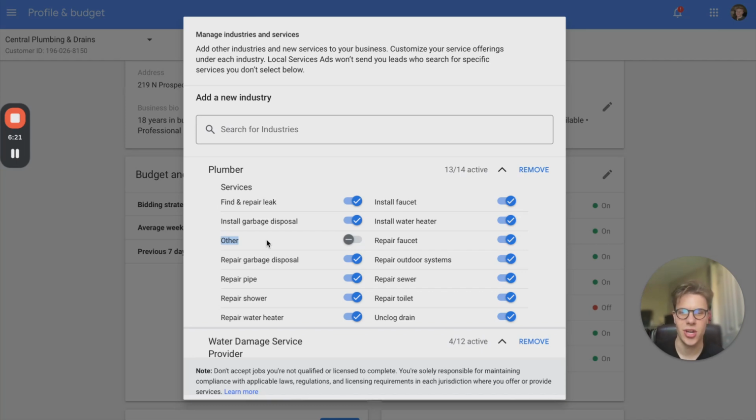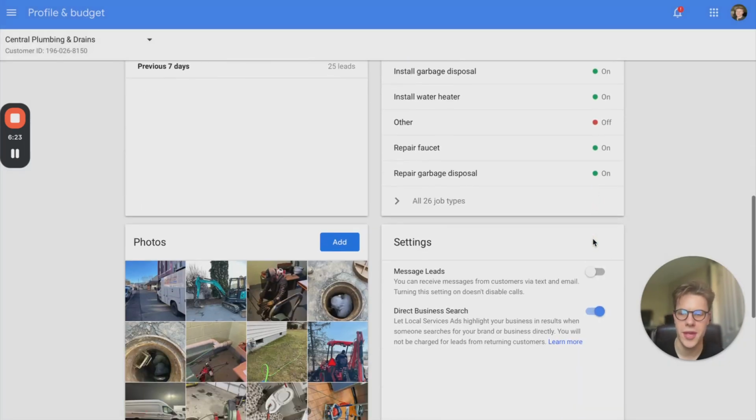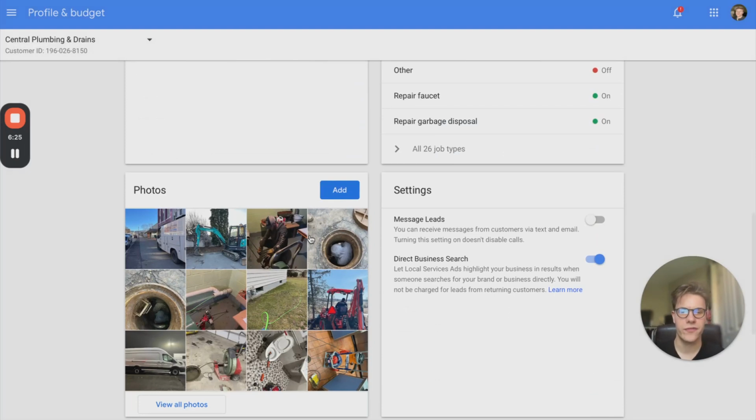And usually that's when junk comes in, so you gotta be careful with that. Photos, self-explanatory: photos of job sites, projects, your team, your logo, all that good stuff. What kind of leads do you want to receive? This client doesn't really want text message leads or email or message leads, so disable that.